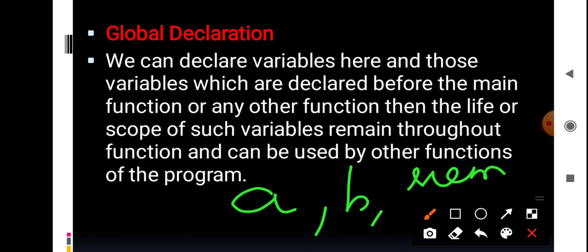If the variables are declared before the main function, they will be accessible throughout the program, even for the functions. Such a declaration place is called global declaration. So global declaration means what? All the variables in the program will be declared before the main function, and those will be accessible by the sub functions also.